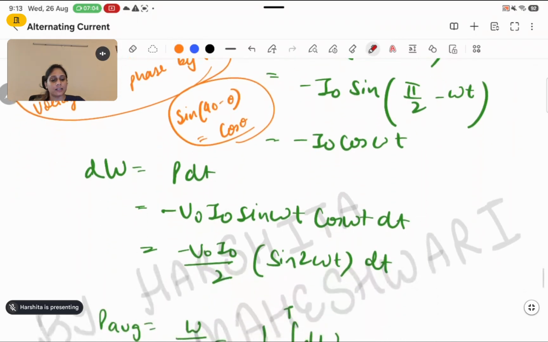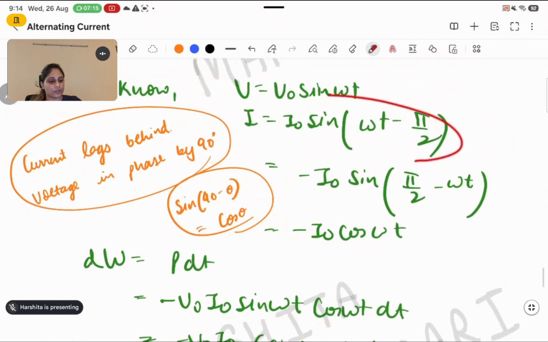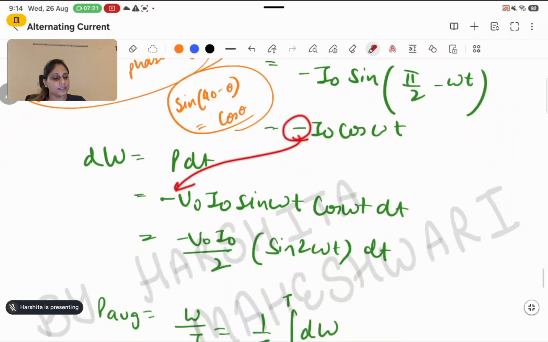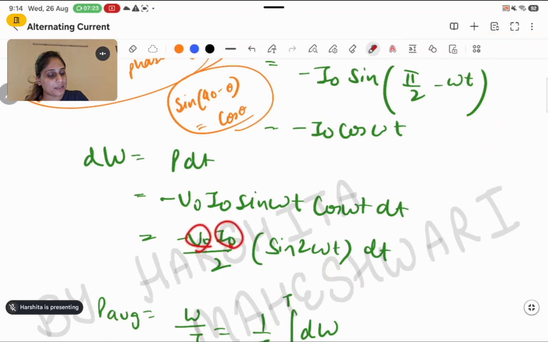Now again, dW, the small work done, will be power into dt. The power expression I am writing is minus V naught I naught sine omega t cos omega t dt, from V here and I here. And minus coming from this. So minus V naught I naught, and 2 I am multiplying and 2 I am dividing. So 2 sine theta cos theta will be sine 2 theta, right? The angle omega t will become double here.